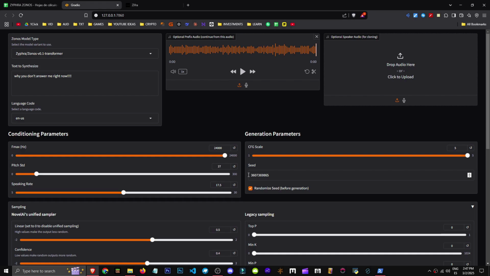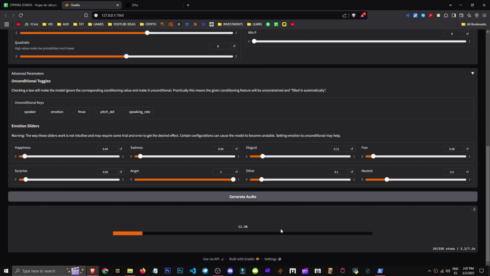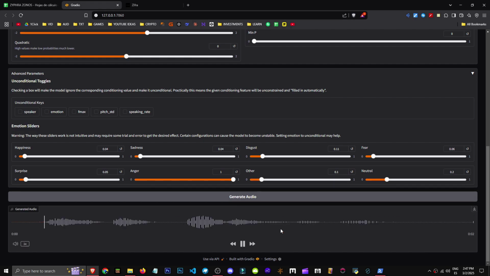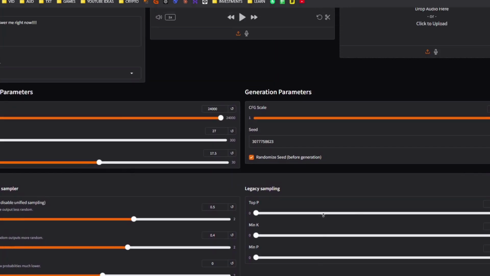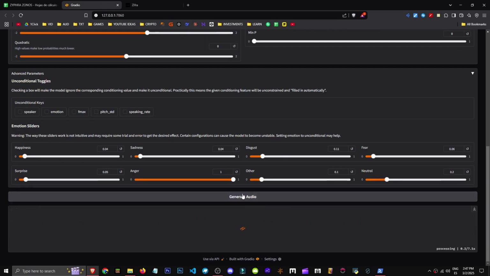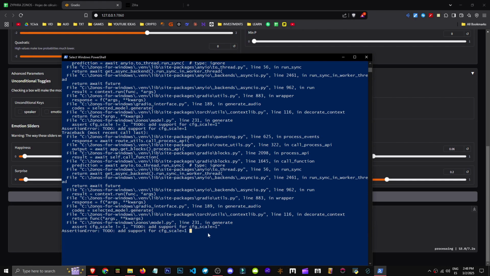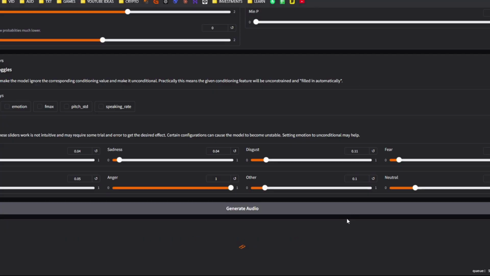So we could argue that if I leave it at 5 to have full control, I hit generate audio, and maybe, though not necessarily, I'll generate completely saturated audio. In this case, it worked perfectly, but that's not always guaranteed. However, if I set it to 1, this time it worked well, sounding angry and all. If I set it to 1, it even gives an error. Look, it says it doesn't support scale 1. I'll increase it a bit, starting from how much.